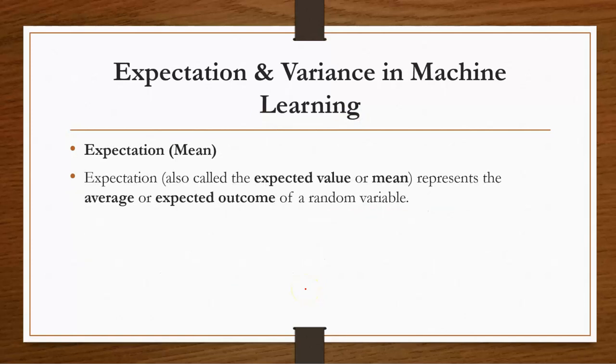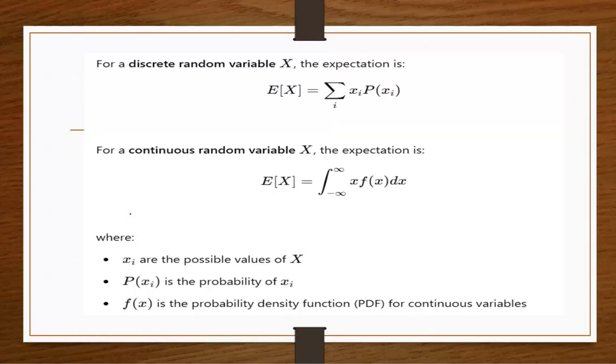And some more terms related to machine learning probability are the expectation and variance used in machine learning. So what do you mean by expectation? That is actually known as the mean value or the average value. It represents the average or expected outcome of a random variable, the average value of a random variable. That is what is known as expectation or mean.